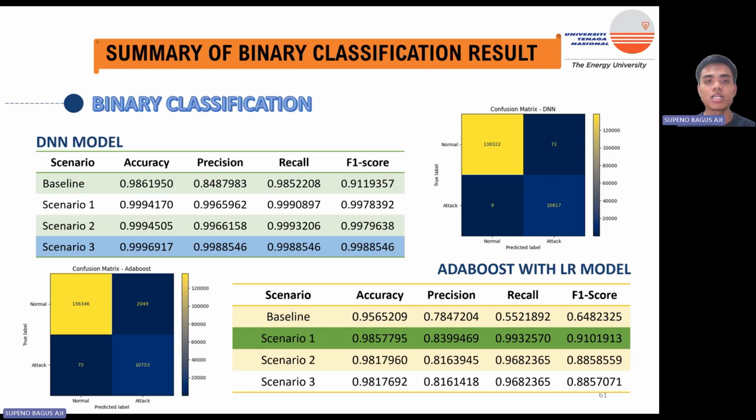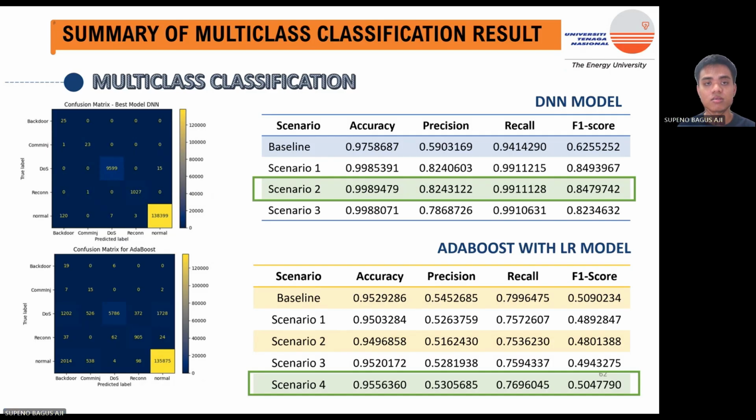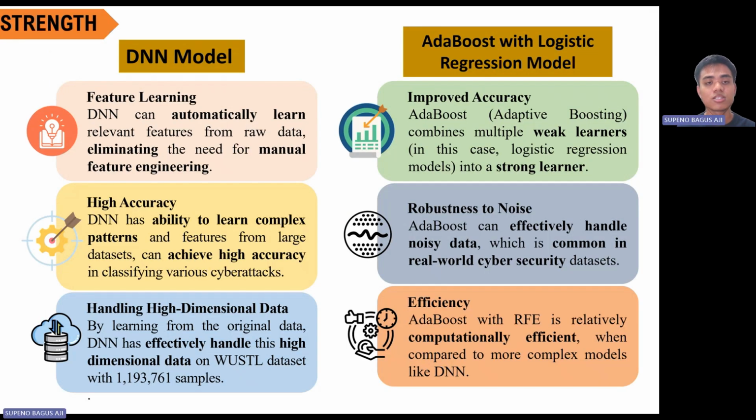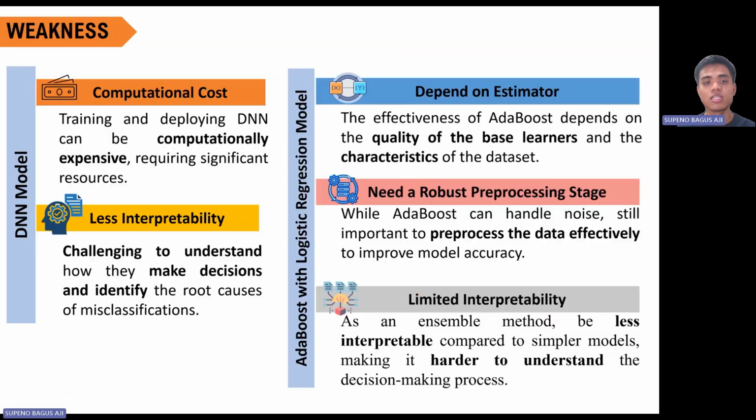In summary, the DNN algorithm outperformed AdaBoost for both tasks, with all metrics showing about 99%. The strength of the NN model is that it is a feature learner, needs no additional feature elimination and can achieve a high score, whereas AdaBoost can improve the scores from the estimator and is computationally efficient. Despite its strengths, the NN is computationally expensive and less interpretable, while AdaBoost depends on the estimator and needs a robust pre-processing stage.